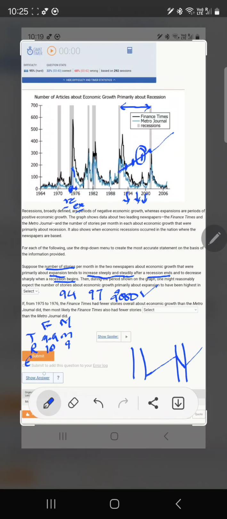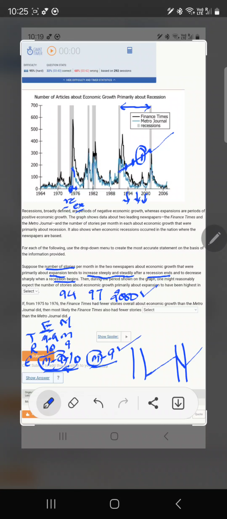So the number of articles of expansion in Financial Times is going to be M minus A minus 10, whereas in Metro Journal, it is going to be M minus 9. When we compare these two, M minus A is less than M, and we are subtracting a higher number from a lesser number.